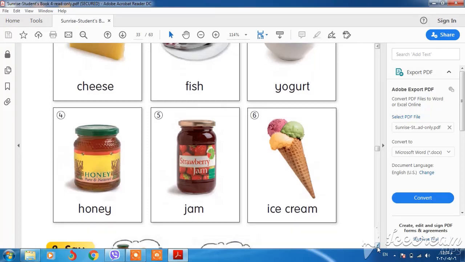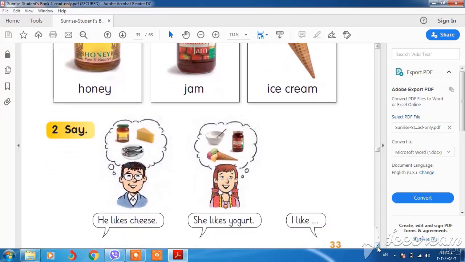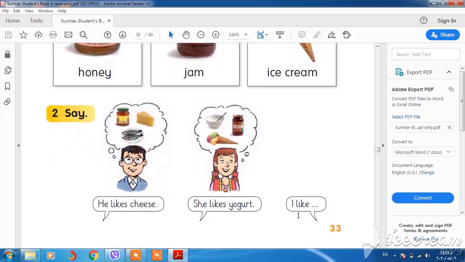We use like, the verb without s or es, because we have I. With I, we, you, they, we don't put s or es on the verb. The verb should be verb base.